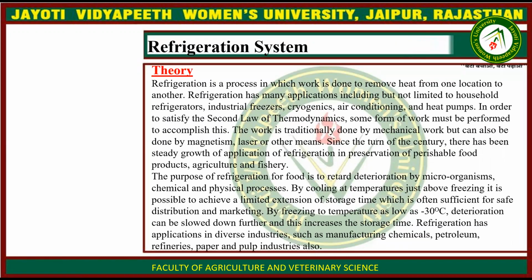What is a refrigeration system? A refrigeration system is a process in which work is done to remove heat from one location to another. Refrigeration has many applications including but not limited to household refrigerators, industrial freezers, cryogenics, air conditioning and heat pumps. In order to satisfy the second law of thermodynamics, some form of work must be performed to accomplish this. The work is traditionally done by mechanical work but can also be done by magnetism, laser or other means.